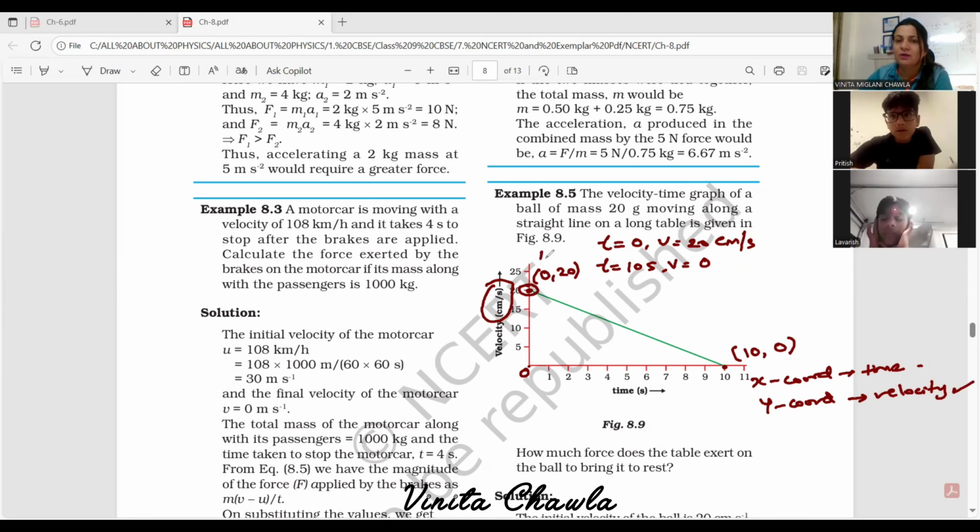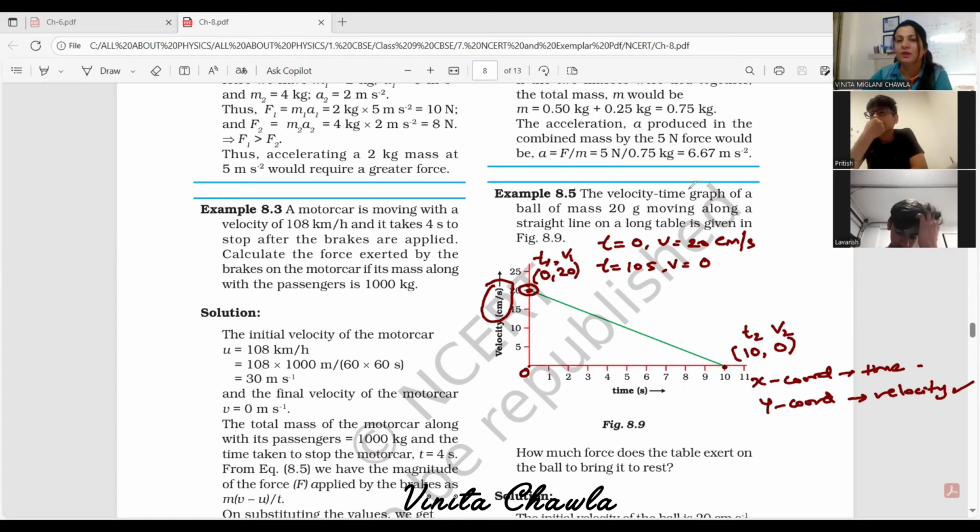So this is your t1. We are writing time first and then we are writing velocity, t1 v1. Why time first? Because time is on x-axis. We always write abscissa first, x coordinate first, and time is on x-axis. So we'll write t1 v1. And for this we can write t2 v2.